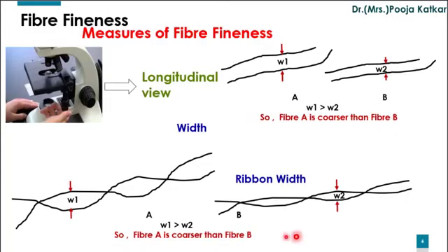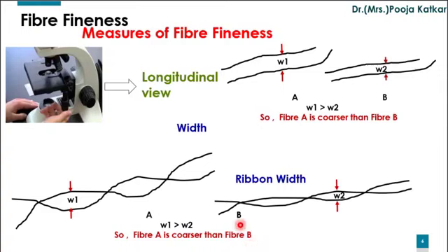Especially for cotton fiber, where the longitudinal view is twisted ribbon-like, we have to measure width at the maximum ribbon width, and thus for cotton the width term has been modified as ribbon width. Here also the width of the ribbon is more for sample A than B, and hence we can say that fiber A is coarser than fiber B.